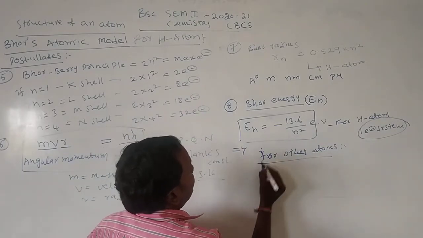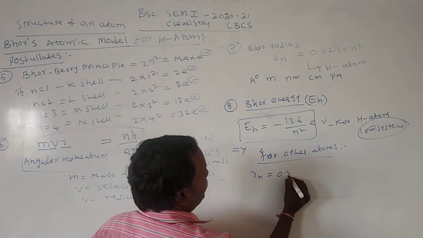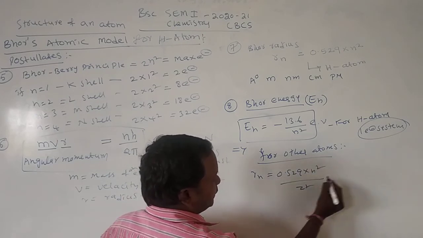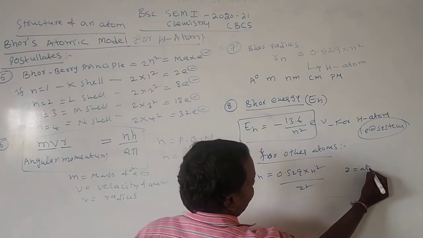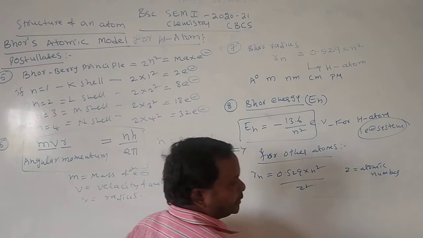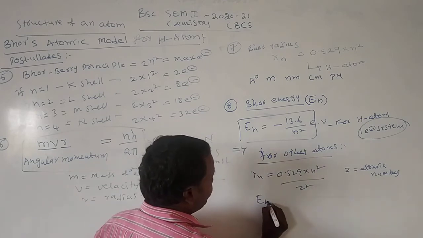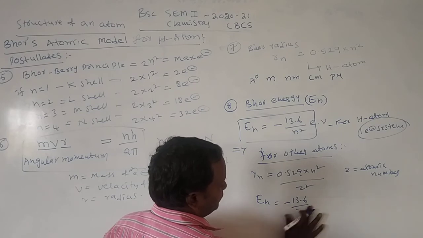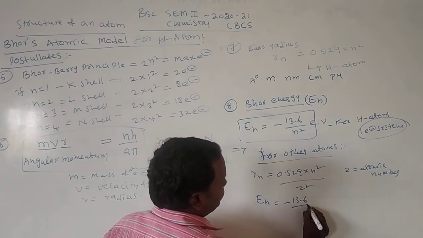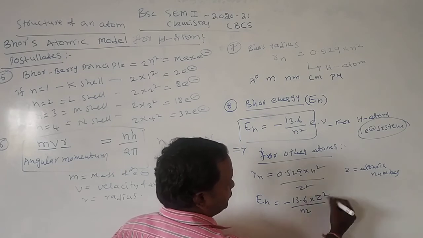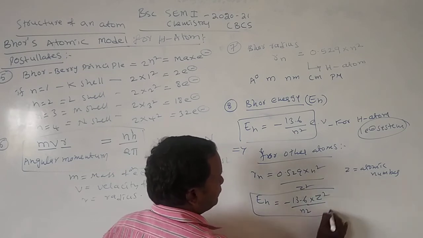For other atoms, Rn is equal to 0.529 into n square by z square, where z is the atomic number of that particular atom. En is equal to minus 13.6 into z square by n square. Here also z is the atomic number.